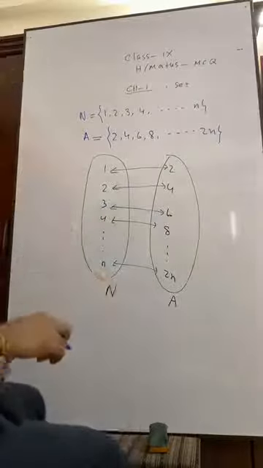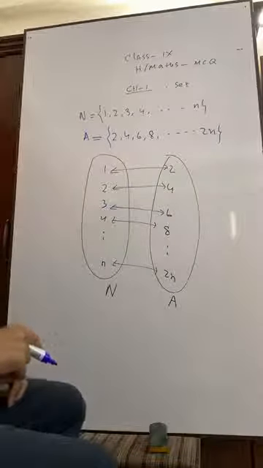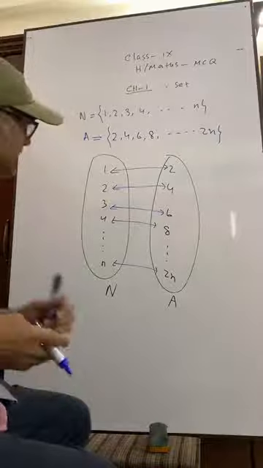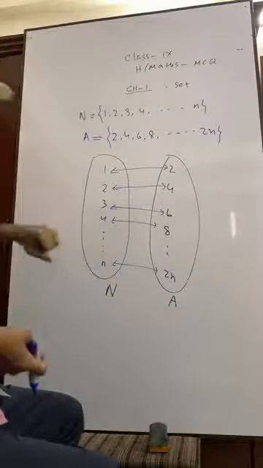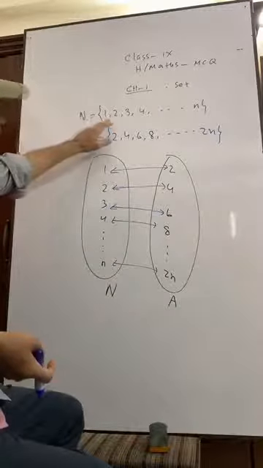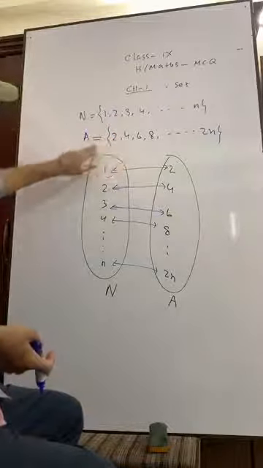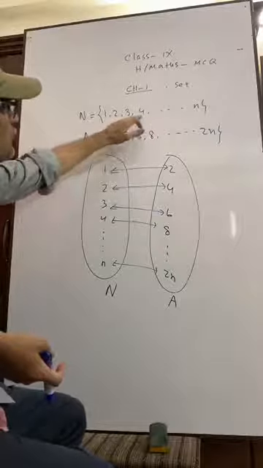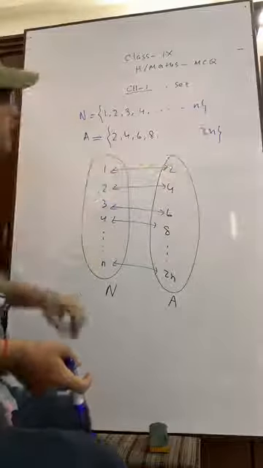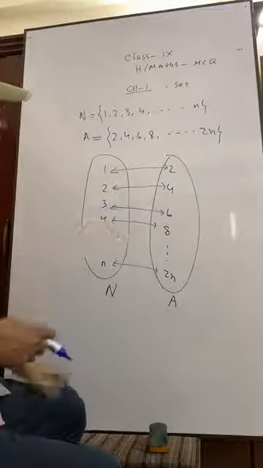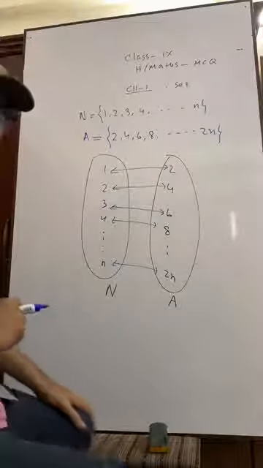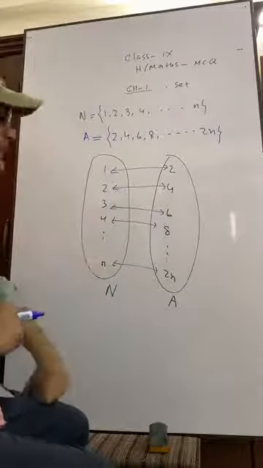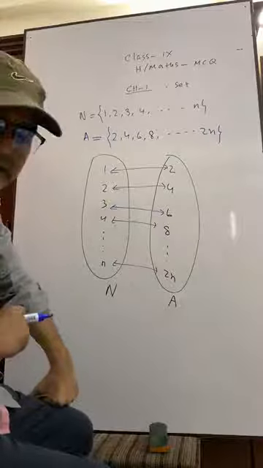1-1 correspondence. That is, if we multiply all the elements here by 2, then we get A. You see, 2 times 1 is 2, 2 times 2 is 4, 2 times 3 is 6, 2 times 4 is 8, 2 times n is 2n. Okay? The number of elements in both the sets is equal. That is, they are in 1-1 correspondence.